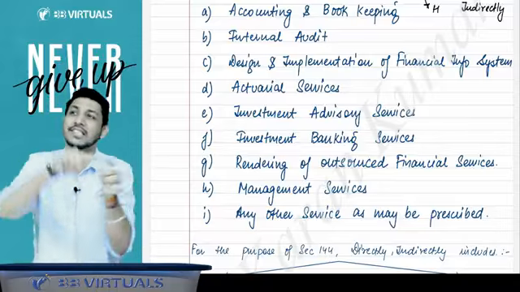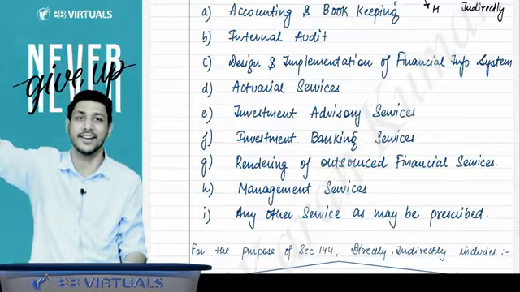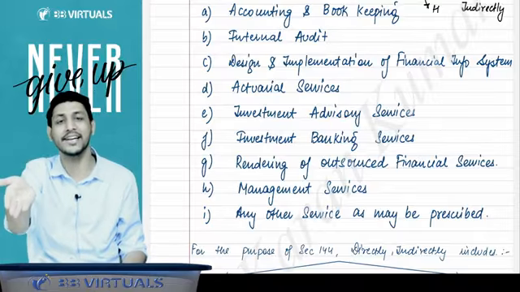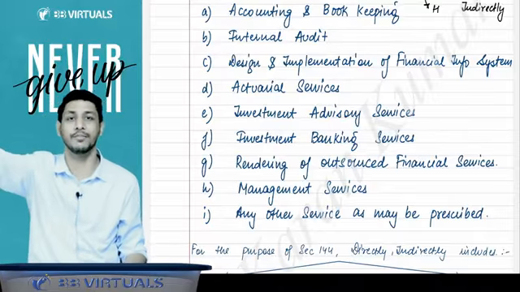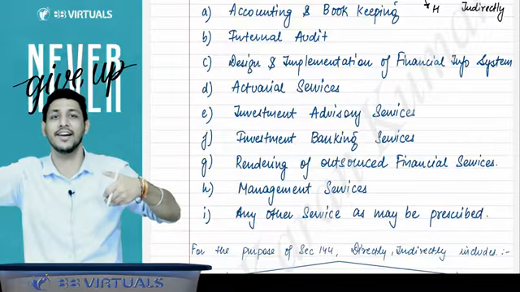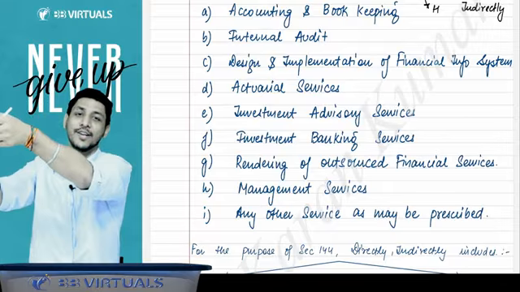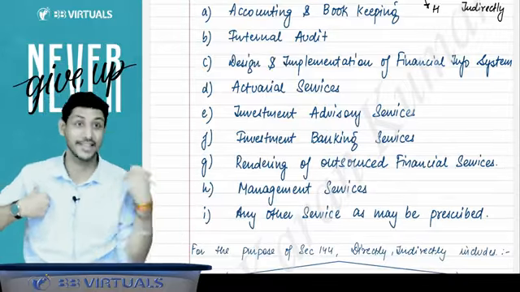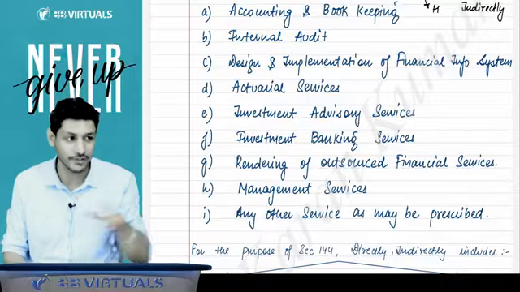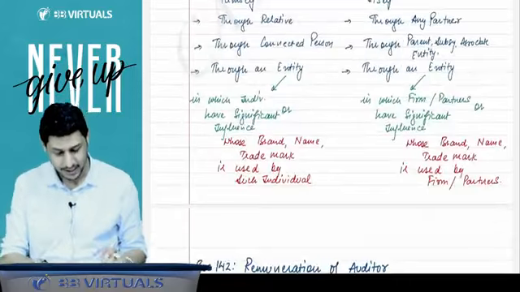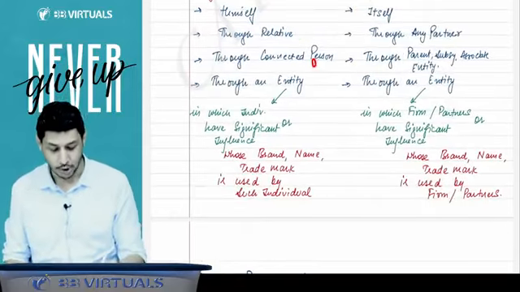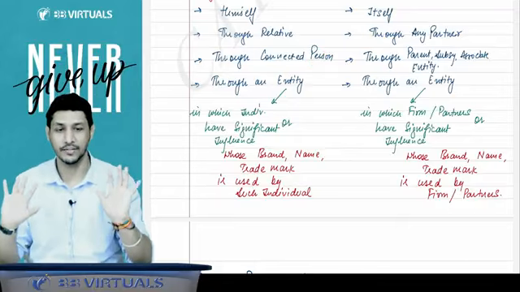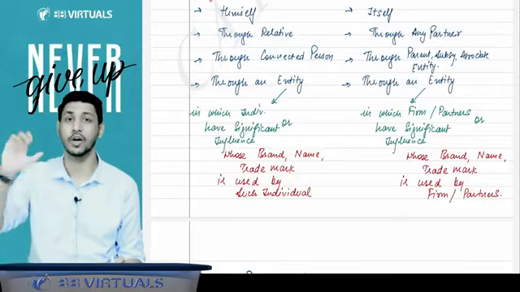So if my wife is giving the service to the company in which I am the auditor, it will be treated as indirect, because that is my personal wife. If she is giving the service, it will be considered that I am the person who is giving the service. That is indirectly. So you will not be allowed to give the service indirectly as well. Through any relative, you cannot give the service. Through any connected person, you cannot give the service. And through any entity, you cannot give the services.